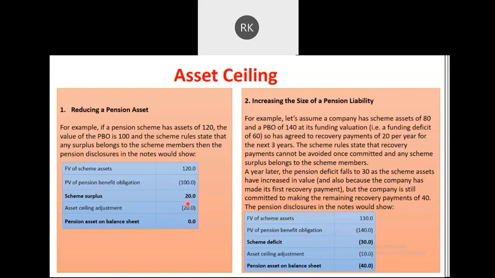If, for example, it is mentioned in the scheme that 10 rupees of the surplus relates to employees and any surplus beyond 10 is under the control of the employer, then the surplus will be 20 only, but while adjusting the asset ceiling we'll be reducing only 10. Because as per the scheme only 10 rupees of the surplus relates to employees and the rest relates to the employer. But in this case, as the scheme mentions that no amount relates to the employer, the pension asset reflected in the balance sheet would be zero.